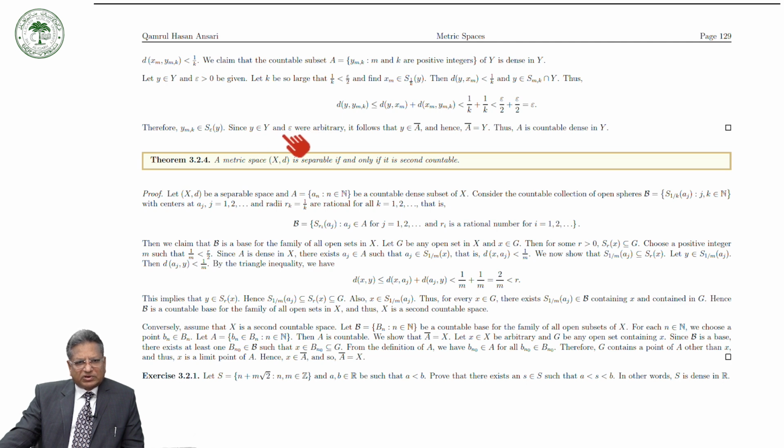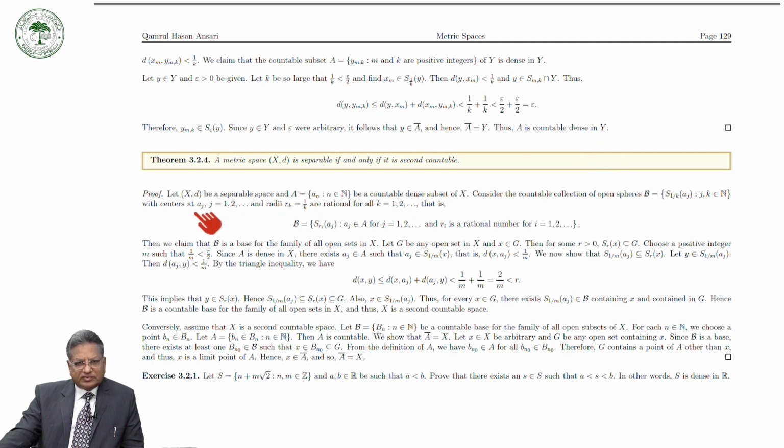Since y and epsilon were arbitrary, it follows that y lies in the closure of A, and hence the closure of A is equal to Y, and thus A is a countable dense subset of Y, and therefore Y has a countable dense subset, and so Y is separable.